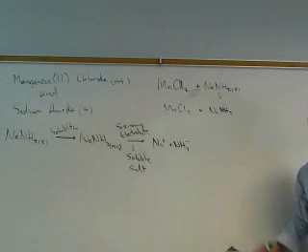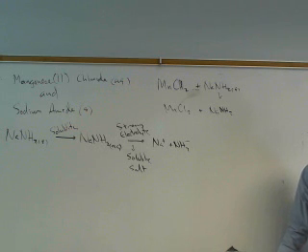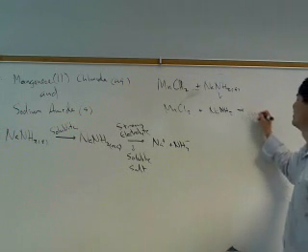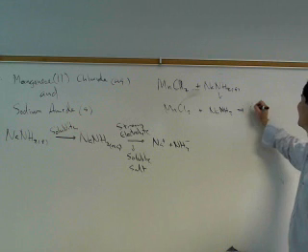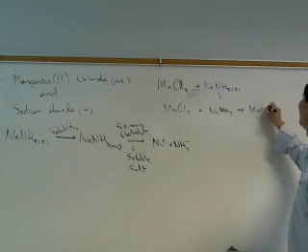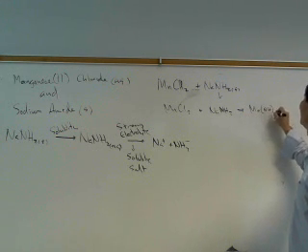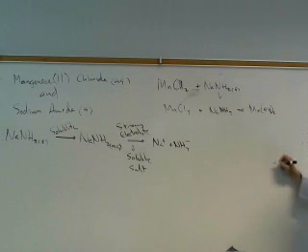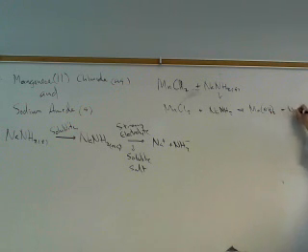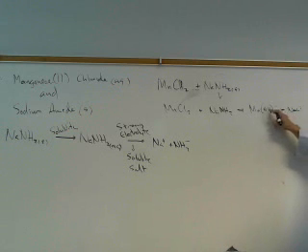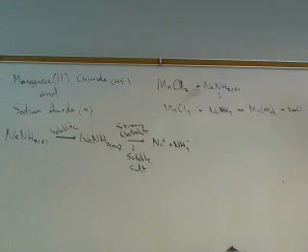And so this is just an AB plus CD reaction, right? And so what should I form? I'm going to form manganese(II) amide and sodium chloride. So then we ask ourselves the question, do we get a precipitate? What's the precipitate? Manganese(II) amide.